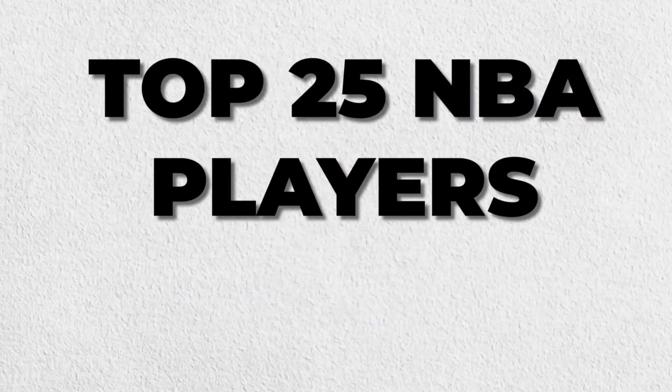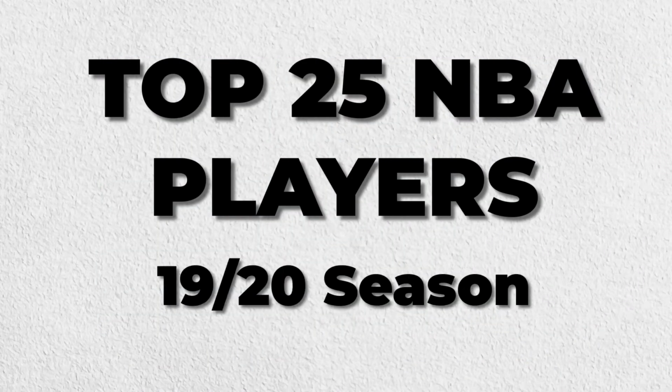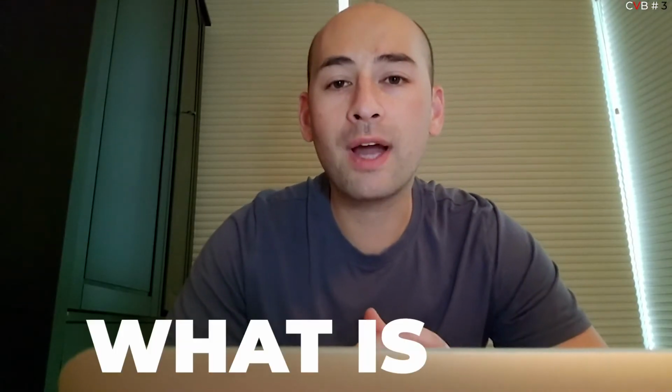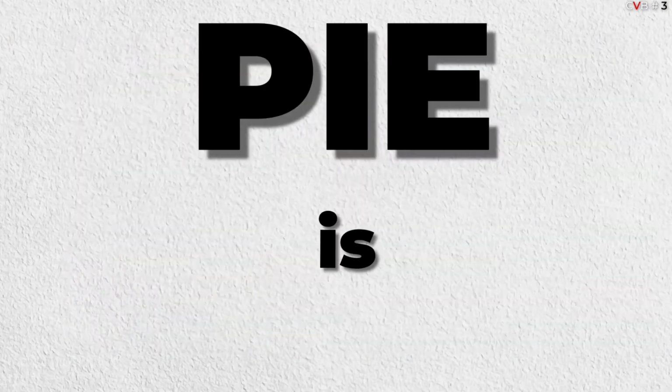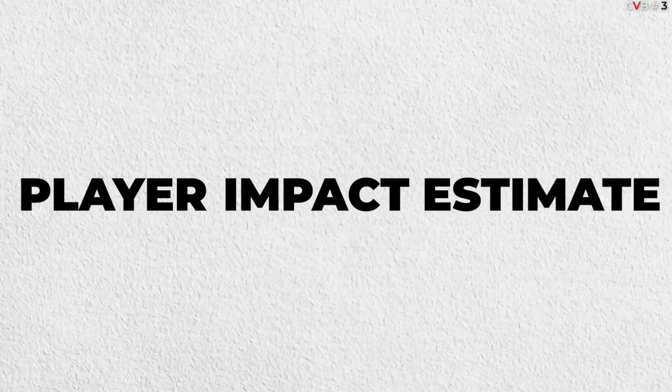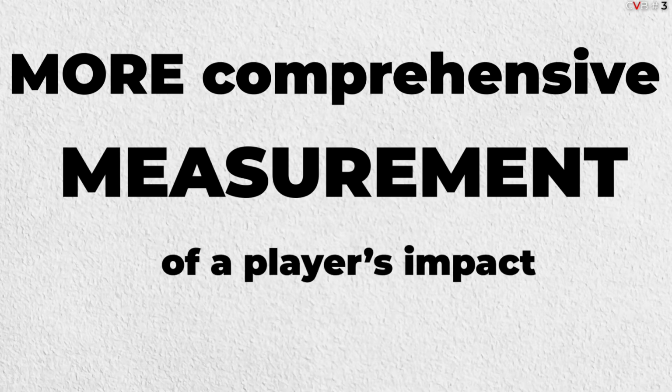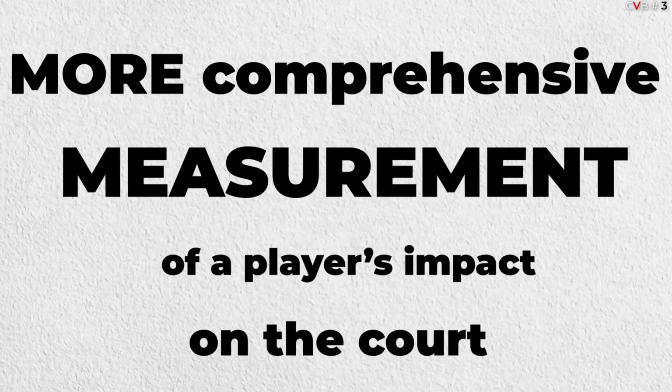So here are the top 25 NBA players of the 2019-2020 season based on PIE. So you're probably wondering, what is PIE? What? Bro, what are you talking about, man? PIE is the player impact estimate, and it is a more comprehensive measurement of the player's impact on the court.